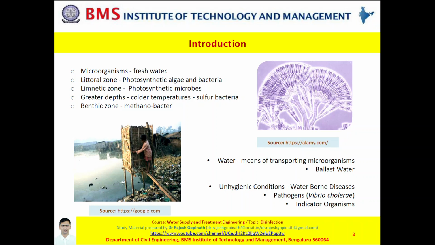Now, as you move deeper in the water, the extent of sunlight is hampered and temperature becomes colder. In this context, there are microorganisms which can thrive without the need for oxygen, for instance, the purple and green sulfur bacteria.